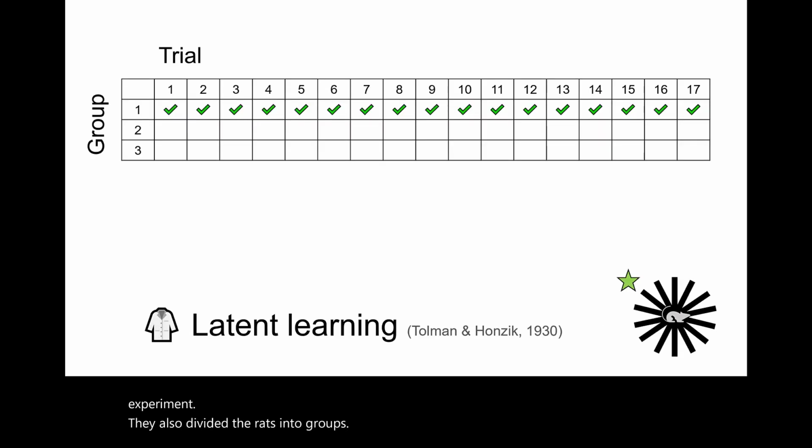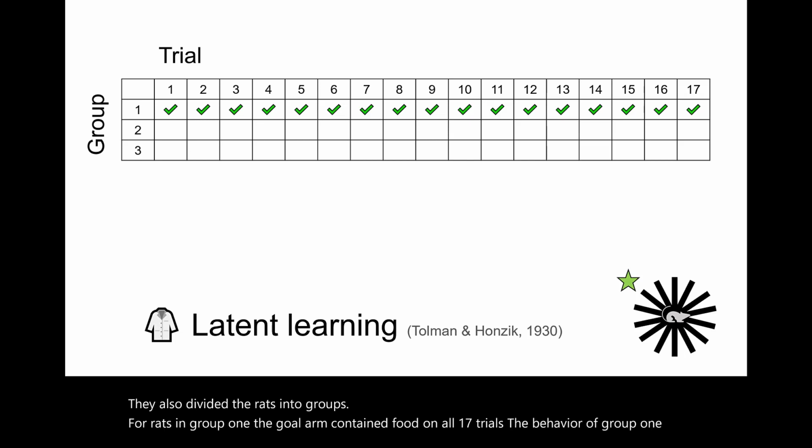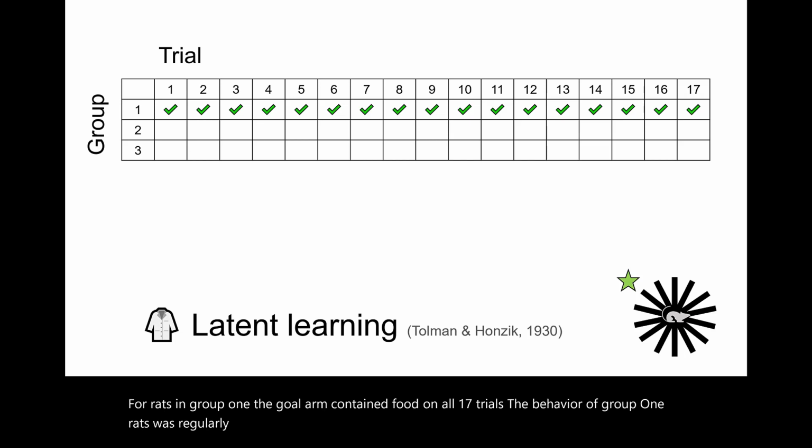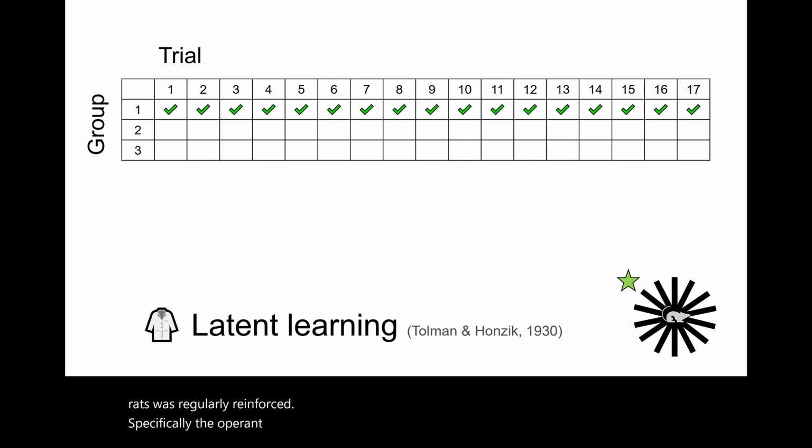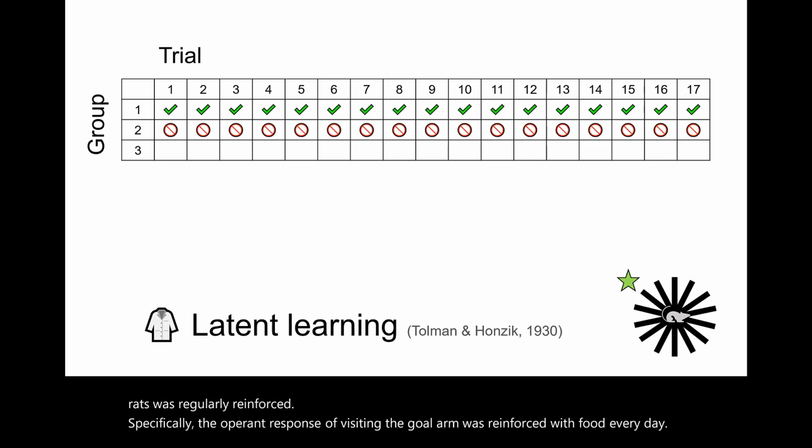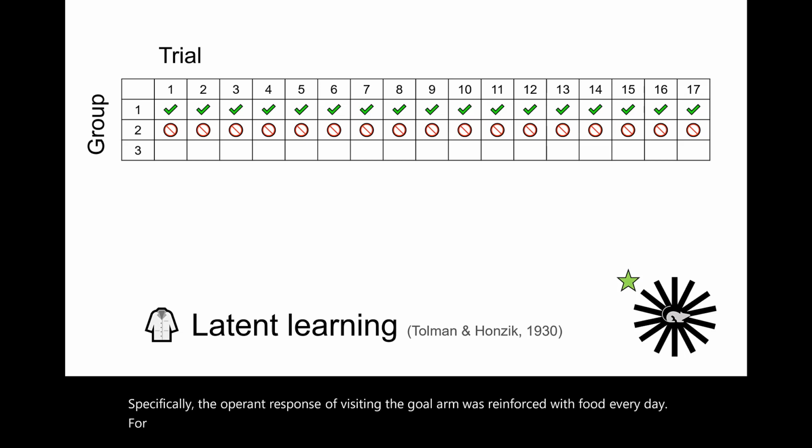For rats in Group 1, the goal arm contained food on all 17 trials. The behavior of Group 1 rats was regularly reinforced. Specifically, the operant response of visiting the goal arm was reinforced with food every day. For rats in Group 2, there was never any food anywhere in the maze. So Group 2 was the no food reinforcement group.